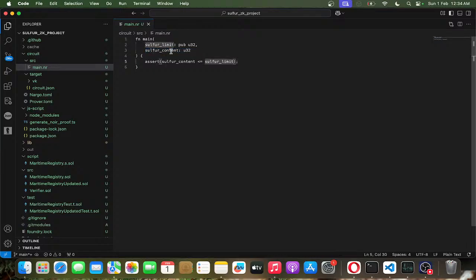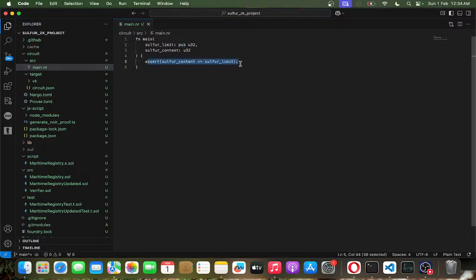Here you can see the sulfur content is the sulfur content that's present in the fuel that's been transferred between the bunker node and then the ship. So this is the private. By default, the parameters in the Noir programming language are private, so you have to make it public, we have to specify the pub keyword. So in this case, the sulfur limit that's been authorized by the port is being set to public,